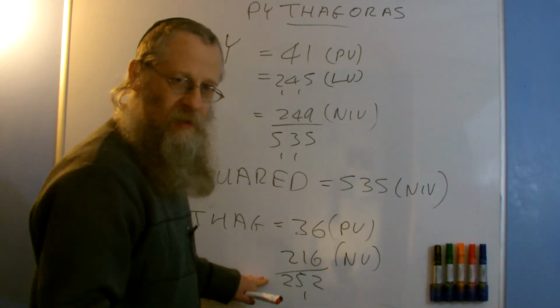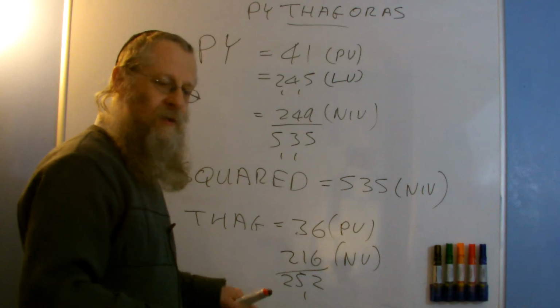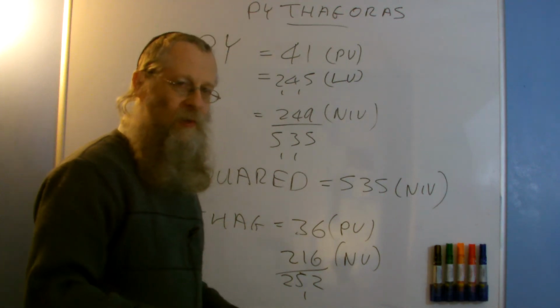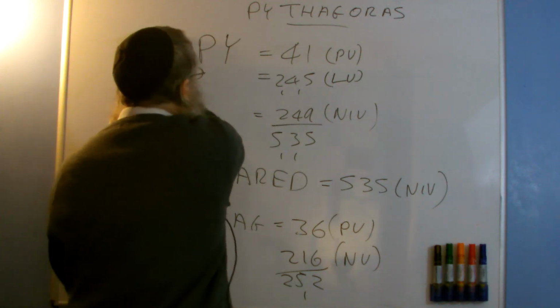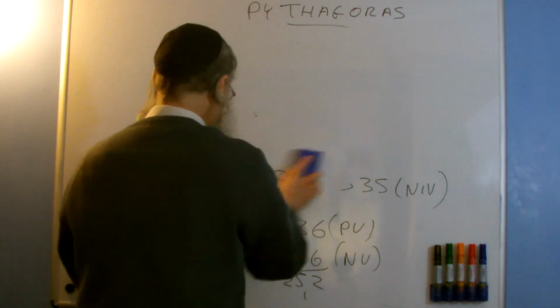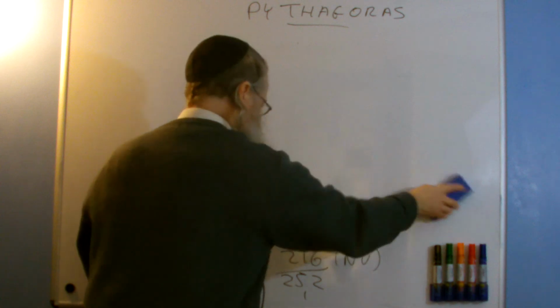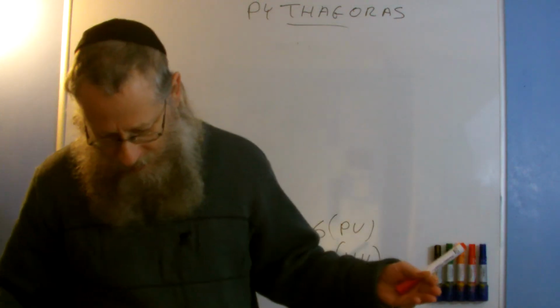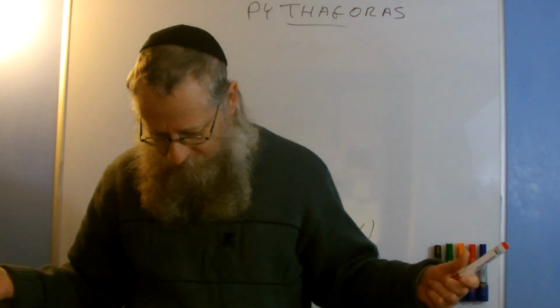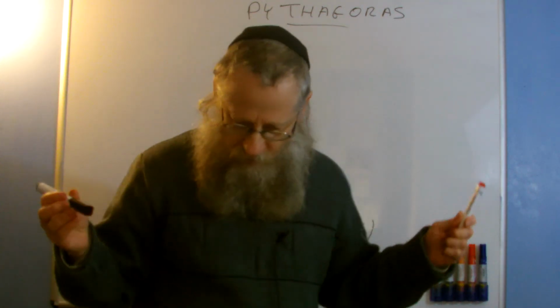We're going to look at this number some other time when we discuss the word truth. In Hebrew, the word emet is connected to 252. So, I'm going to wipe this off now, and we're going to just look at Thag. Strange word, Thag. Now, okay, we have 252, and we're going to look at the word side.